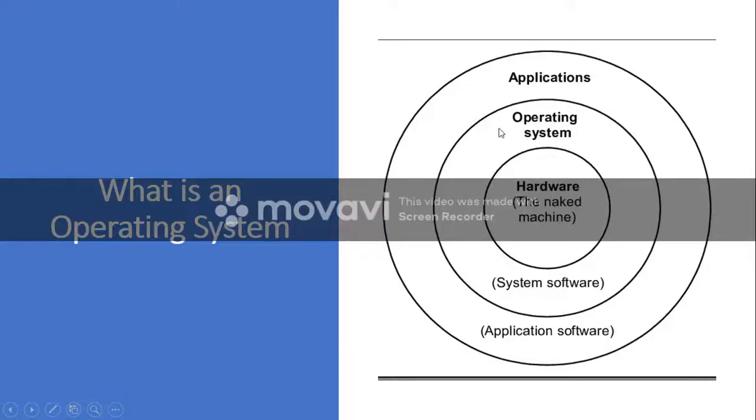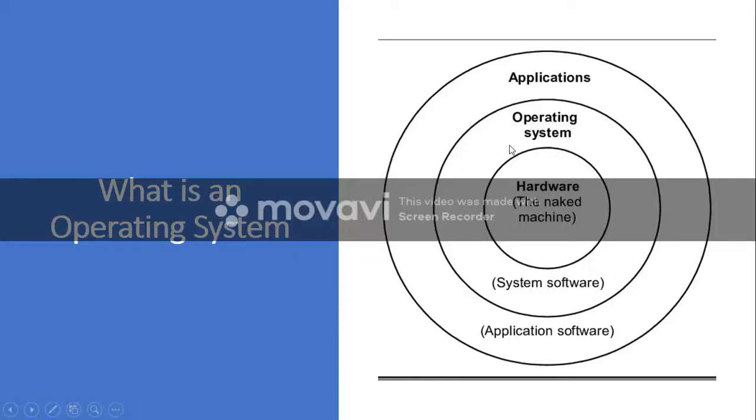Okay, so the point I'm making here is, operating system is a collection of programs, and it contains two types of programs or softwares. The first type is the one which cannot access the hardware directly, and the second type is the one which can communicate with the hardware directly.